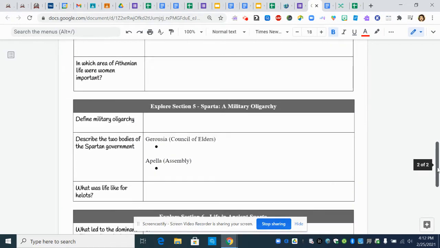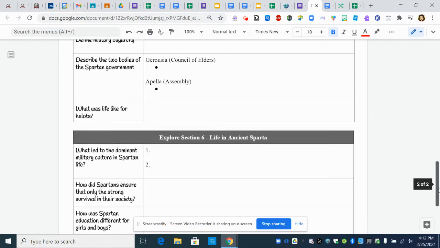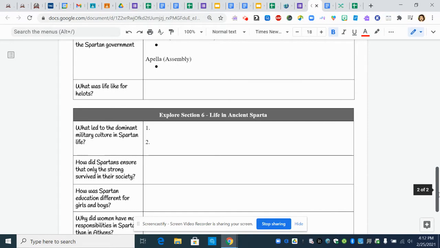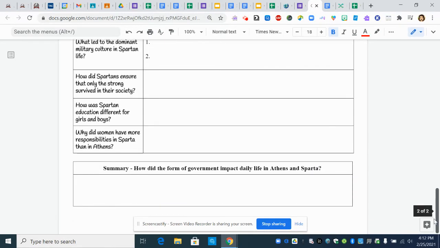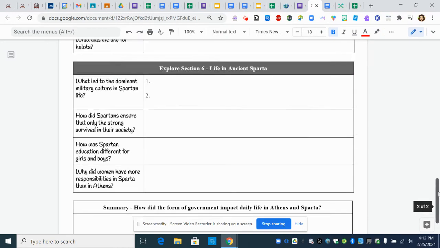Explore Section 5 about Sparta, a military oligarchy. Explore Section 6, Life in Ancient Sparta. And then finally, the summary: how did the form of government impact daily life in Athens and Sparta? So we're looking at the differences of daily life in Athens and Sparta in chapter 9.2.